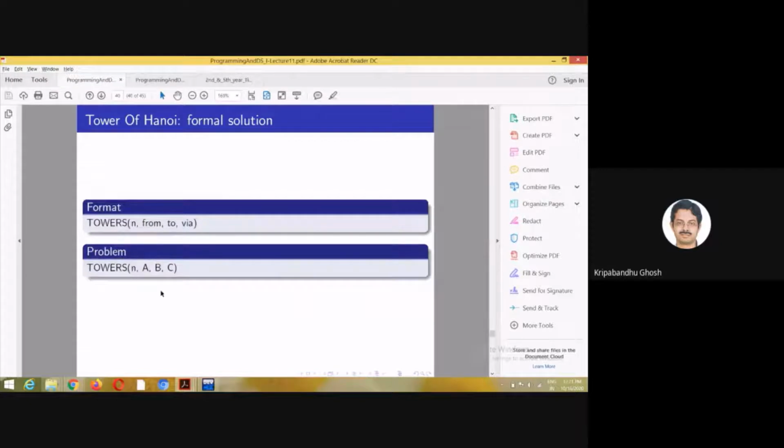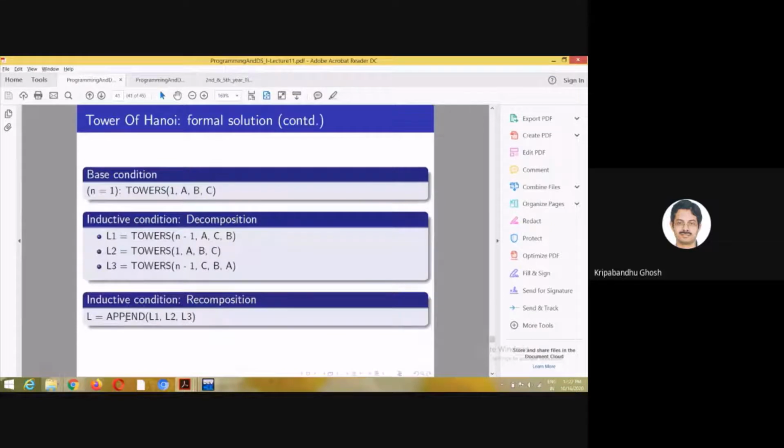So n, A, B, C is equivalent to append, which is an operation that uses these 3 in this particular order. First L1, then L2, and then L3 will solve the problem for n in general. I guess this is easy enough for you to understand.